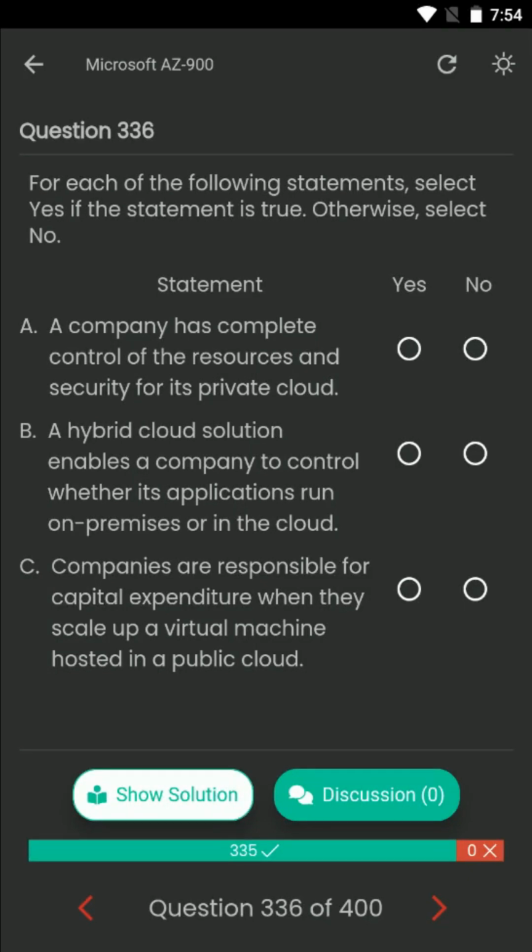The correct answers are Statement A, yes. Statement B, yes. Statement C, no.